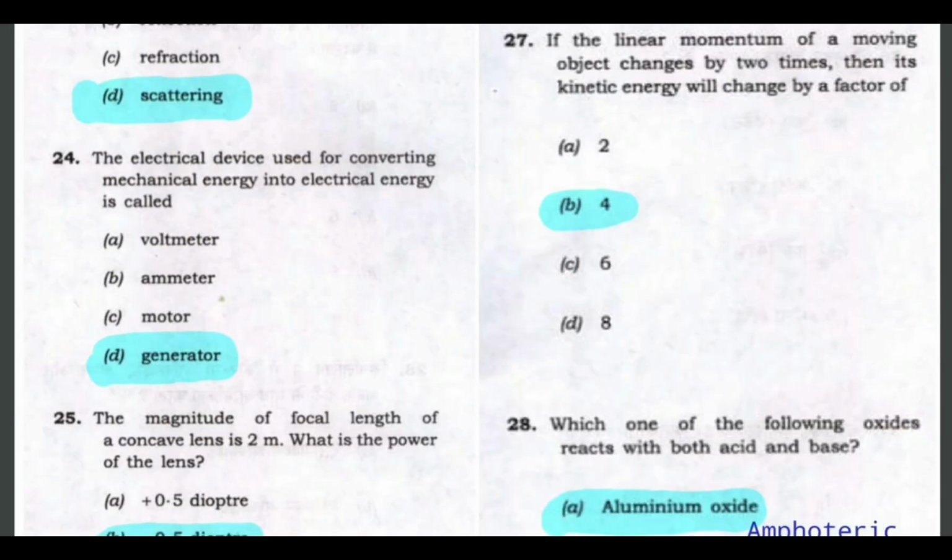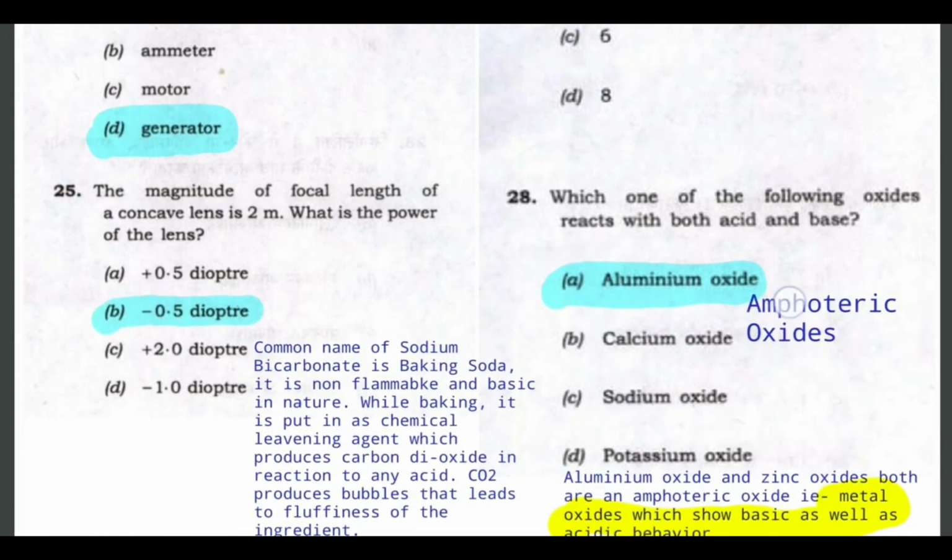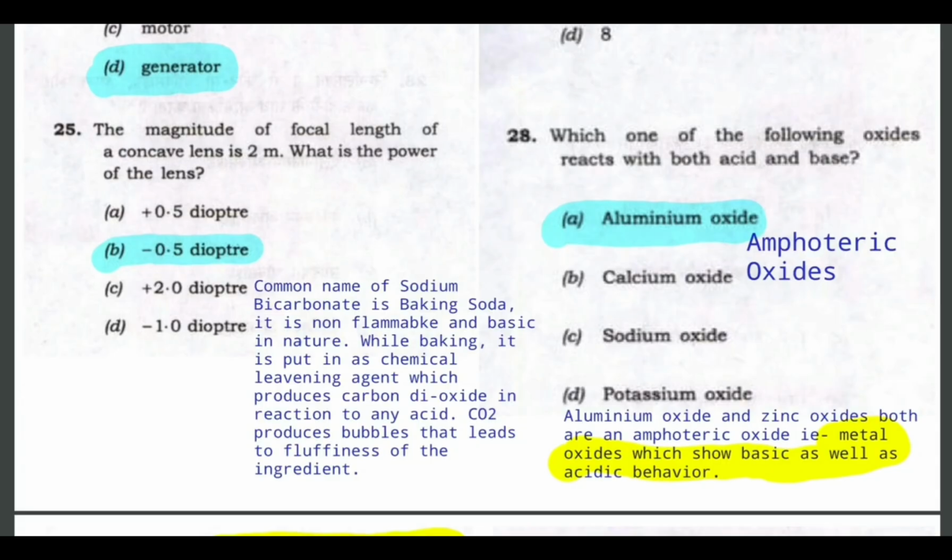Next question is, which electrical device is used for converting mechanical energy into electrical energy? So generator is used to produce electrical energy from mechanical energy. The next question is related to power of the lens. The magnitude of focal length of a convex lens is 2 meter. Then what is the power of the lens? The power of the lens is equal to 1 by f. So power is equal to 1 by 2, which would be 0.5 diopter. And if it is a concave lens, the sign will be negative. If it were a convex lens, then the sign would be positive. So here the correct answer would be minus 0.5 diopter.